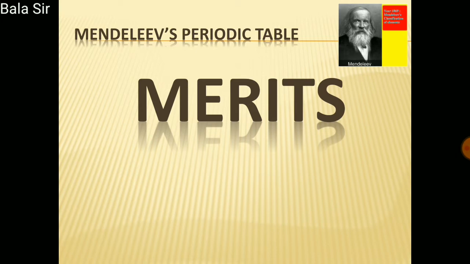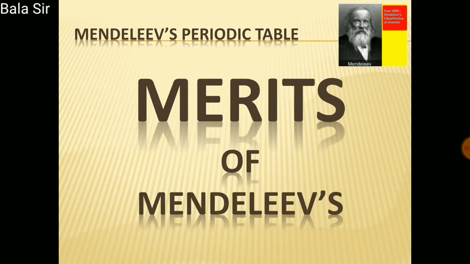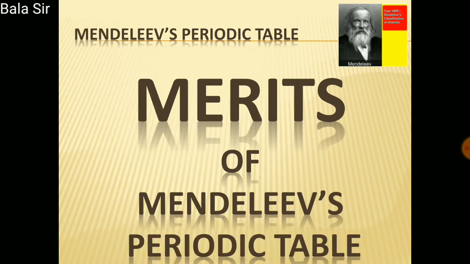Now let us see the merits of Mendeleev's periodic table. Merits means the progressive aspects. Science is progressive. There is freedom in science to revise old inferences by using more advanced means and methods of doing experiments. These characteristics of science are clearly seen in Mendeleev's periodic table.